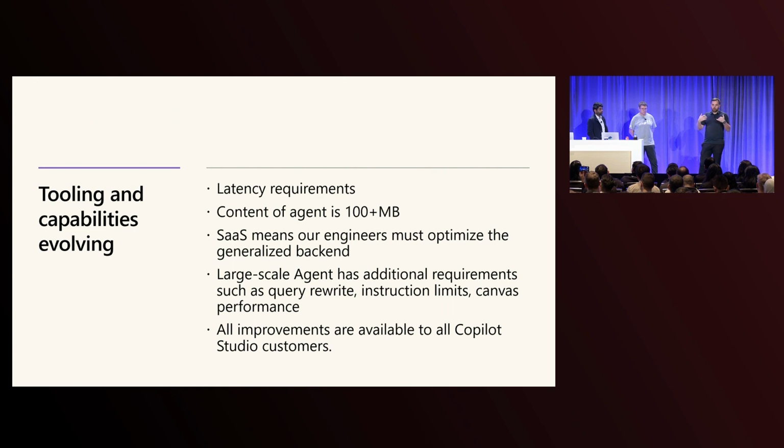It also means our engineers need to optimize. When we're optimizing things, we need to optimize things for every customer. And if we see hotspots and issues for one customer, the optimizations we apply go to everybody. So that is a benefit of having a large concentrated engineering team that is able to optimize a platform that serves millions of agents, as opposed to developers going into each individual agent and optimizing them.